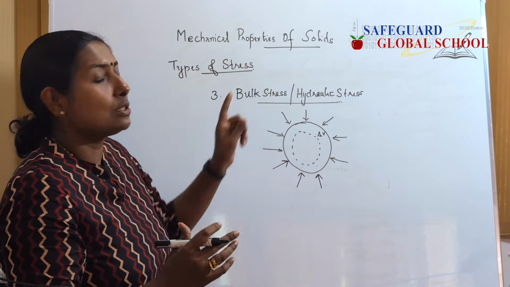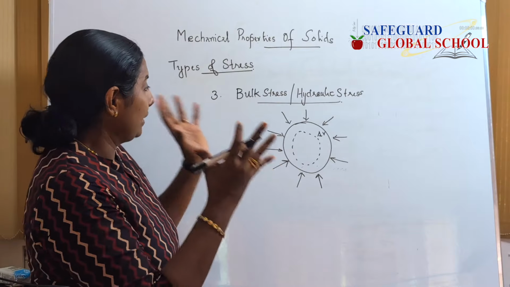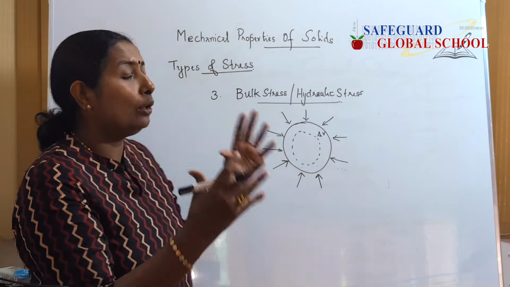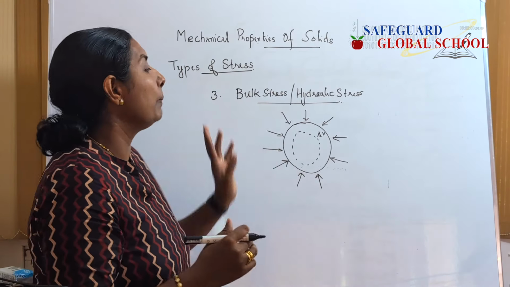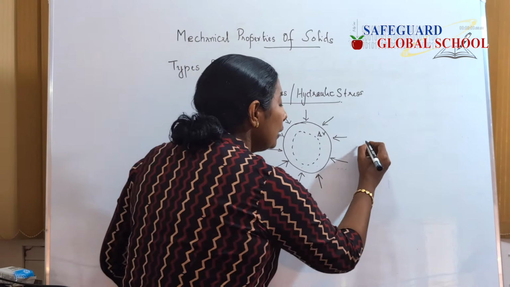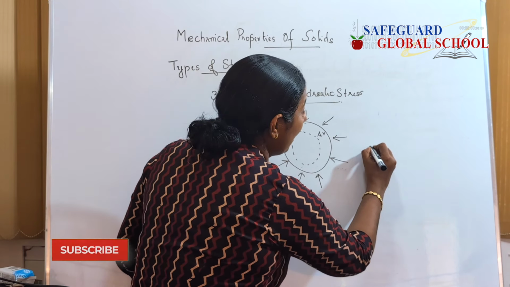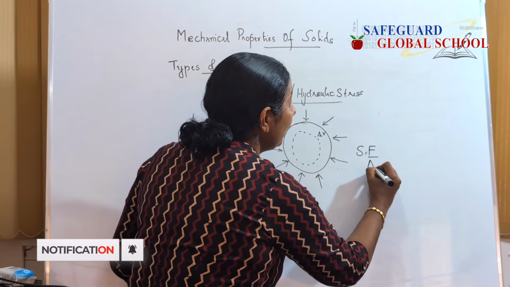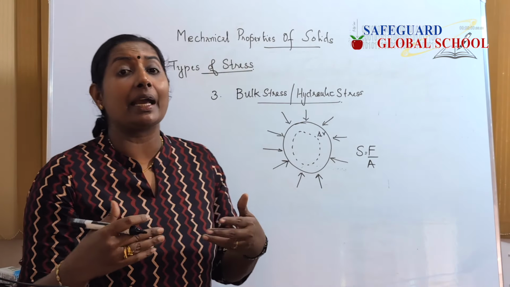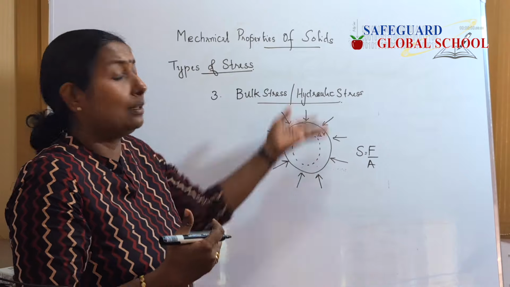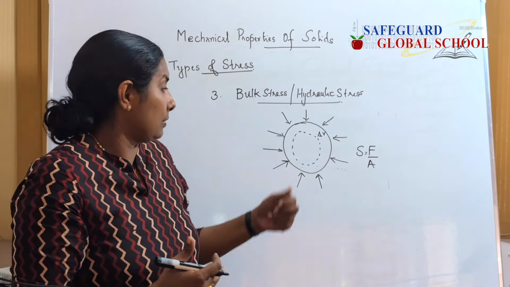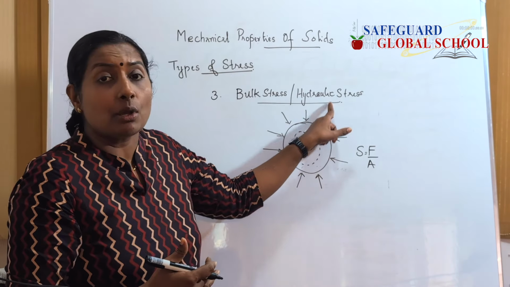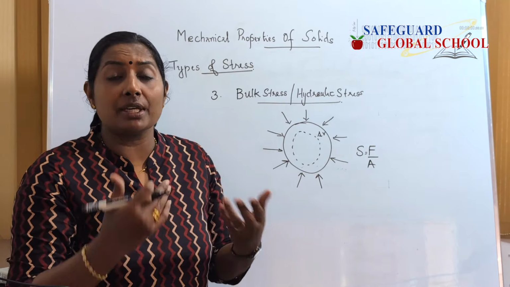So such a stress which can change the volume, and it is when the force is acting uniformly in all directions, is called bulk stress. Again, coming to the equation of bulk stress, it is force by area only, but there are different types of forces that we were using in all these types of stress. So this bulk stress is otherwise called hydraulic stress, or volumetric stress.